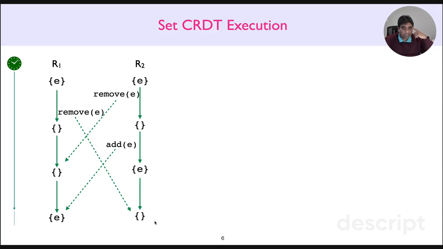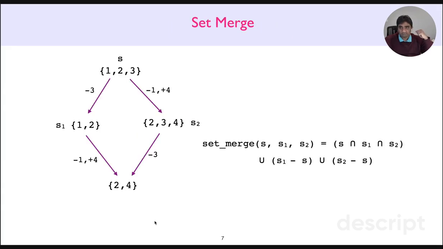Okay, so that's the story of set CRDT. But what about a set MRDT? Does adopting a state and version-centric model of replication alleviate this problem? Let us see, right? But before we discuss the set MRDT, we have to understand the semantics of set merge, because for a data type to be an MRDT, it has to necessarily define a three-way merge function to reconcile conflicting versions in presence of their LCA version, right? Now, how do we define such a merge function for set? Well, a straightforward set merge function would remove any elements that are removed on either side and add elements that are added on the other side, right?